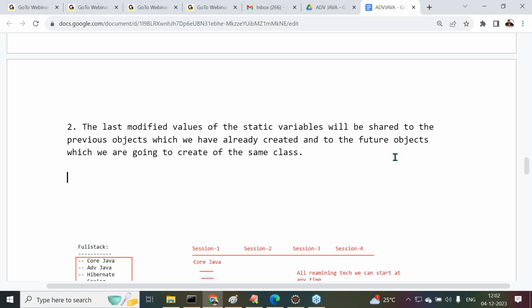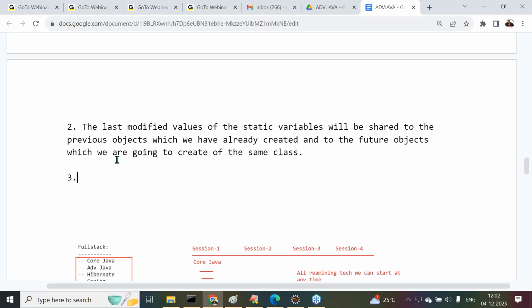So by this we can understand the static variable and its shareability. The last modified value of the static variables will be shared to the previous objects which you have already created and to the future objects which you are going to create for the same class. That's it.